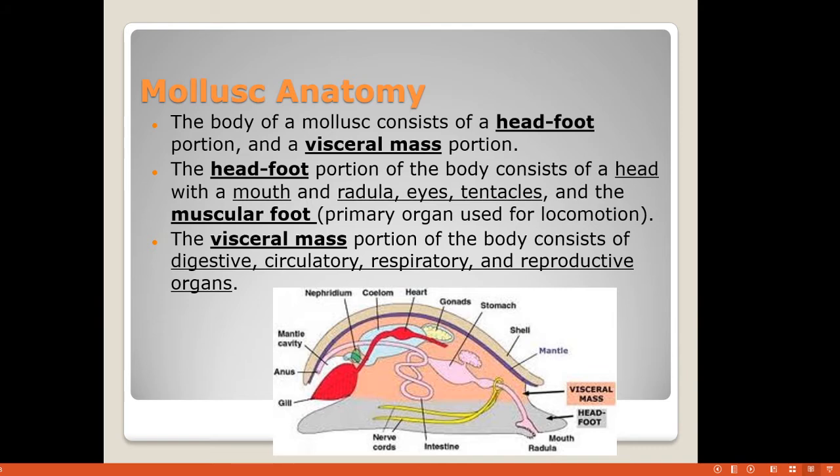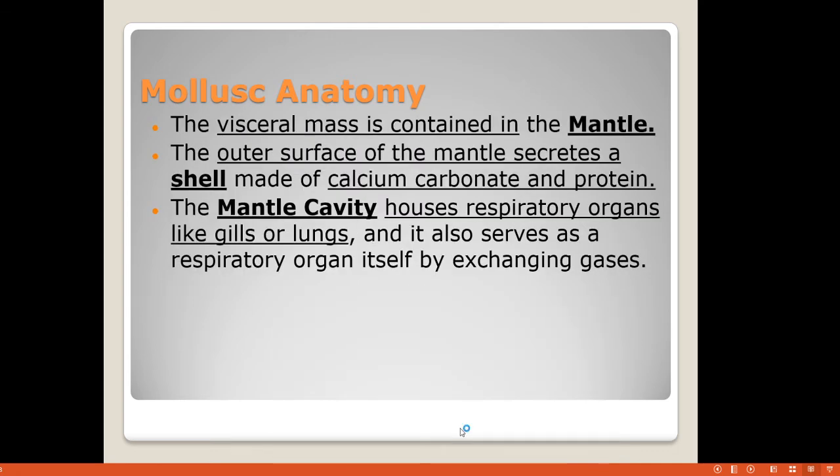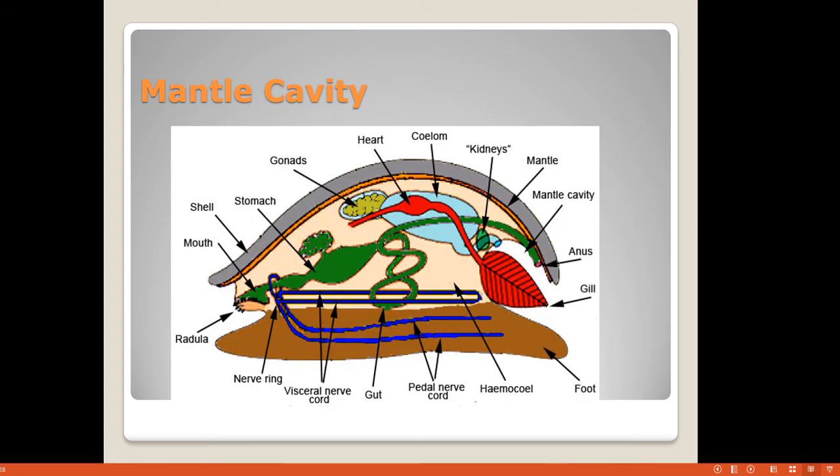Now let's see the molluscan anatomy. We have seen this figure before. So here is the head, foot, visceral mass. There is the presence of different organs inside the shell. Visceral mass means there is the presence of different systems, which we are going to see in mollusks also. And then the mantle cavity. This is a mantle cavity, which is a covering for any mollusk, and under the covering there is the presence of different vital organs.